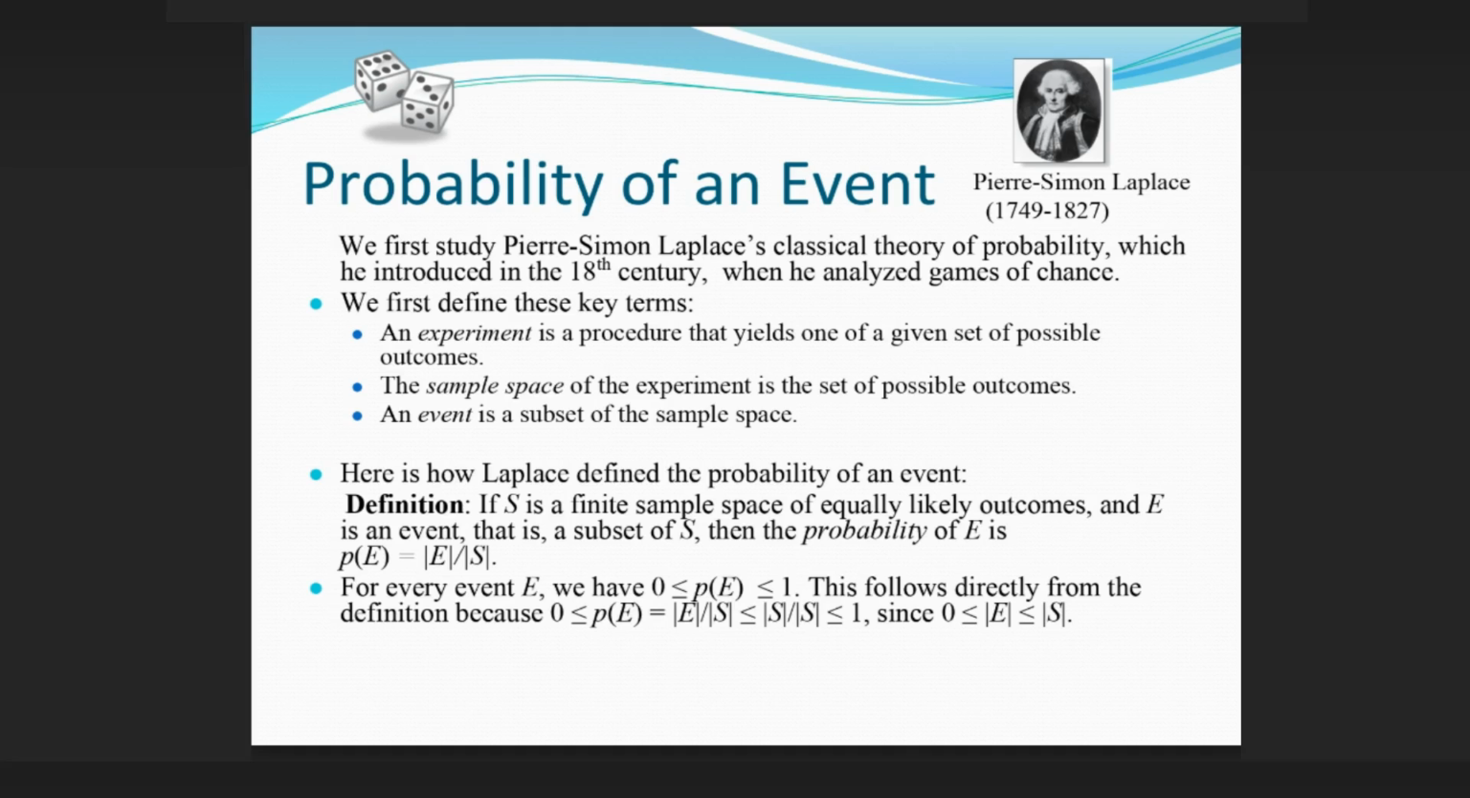Here is how Laplace defined the probability of an event. Definition: if S is a finite sample space of equally likely outcomes, and E is an event, that is, a subset of S, then the probability of E is P(E) = |E|/|S|. For every event E, we have 0 ≤ P(E) ≤ 1. This follows directly from the definition, because 0 ≤ |E| ≤ |S|, so 0 ≤ P(E) = |E|/|S| ≤ 1. Pierre-Simon Laplace, 1749–1827.